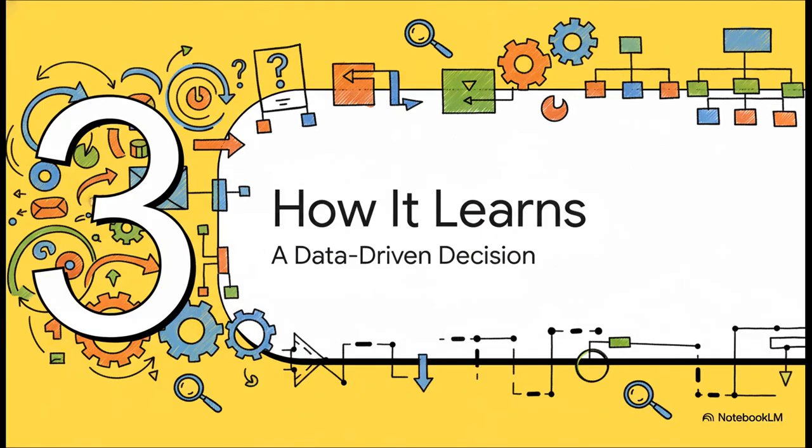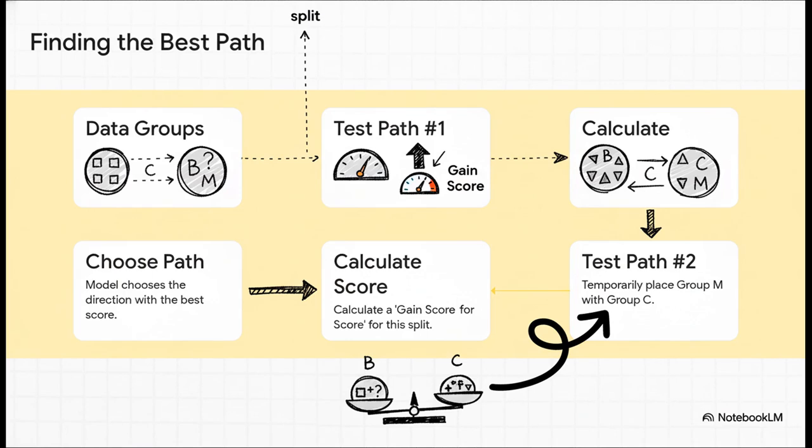Okay, so that leads to the crucial question. How does it learn that default direction? This isn't some pre-programmed rule. It's a decision the model makes by looking at the data. This is where the real magic happens. Here's the play-by-play. At any decision point, the data gets split up. Let's say the known values go into Group B or Group C. Now all the data points with a missing value get put into their own little squad.